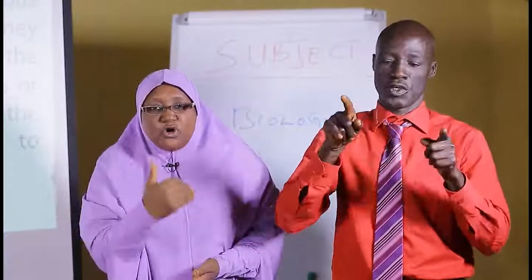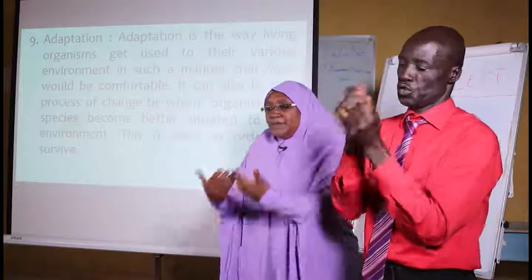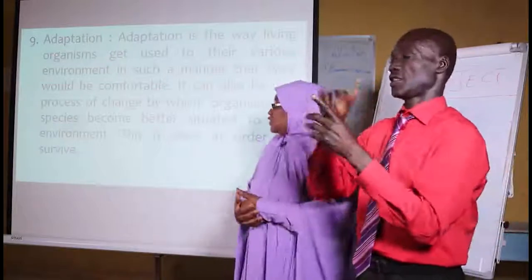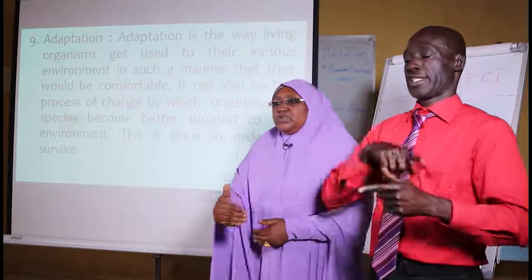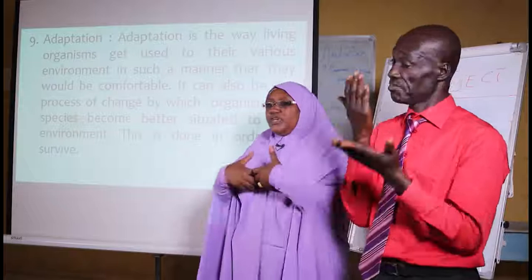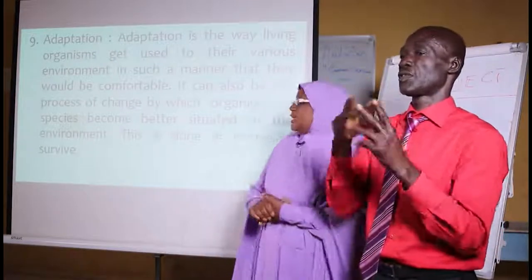So the ability of organisms to change their capability to live in that particular environment, that process is known as adaptation. It can also be the process of change by which an organism or species becomes better suited to the environment. This is done in order to survive. Meaning when an organism is in a particular environment, it has to change some of its behavior to live in that environment successfully. That is adaptation.